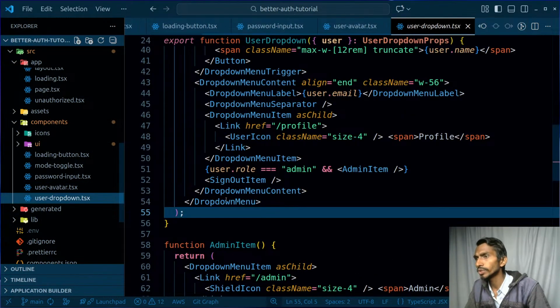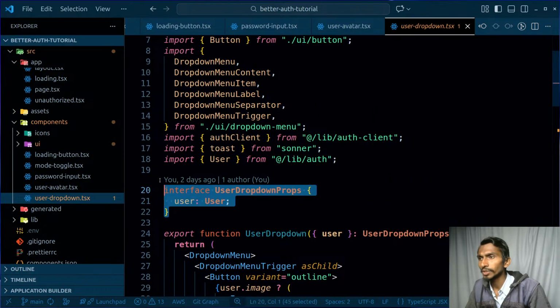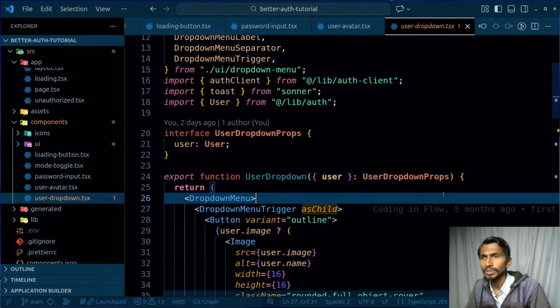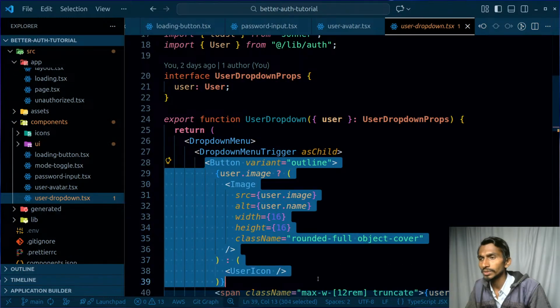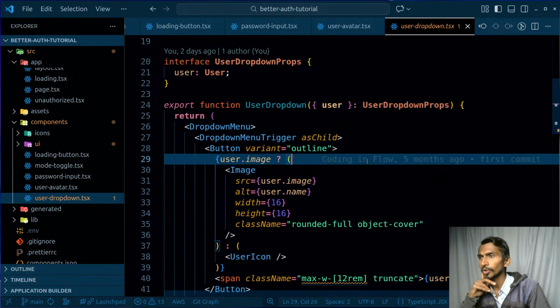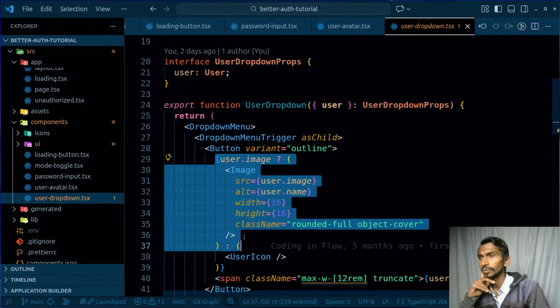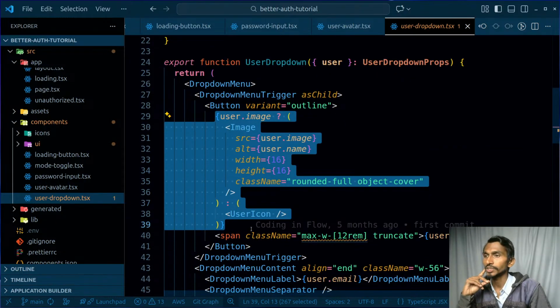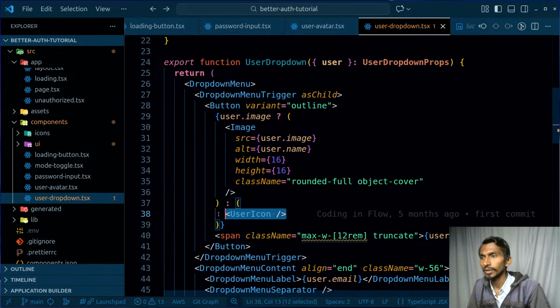User avatar is clear. User dropdown, what will this do? Inside this particular dropdown, I have user related information, the user dropdown button, and user image. Okay, so this is the dropdown that I'm talking about, user dropdown mainly. And I will have a button, and inside that button I will have either the user image or a user icon. That's fine. This user icon comes from where? Again, this is the user icon from